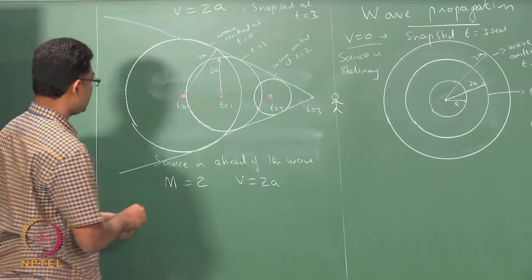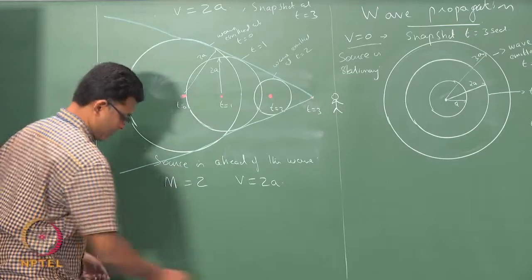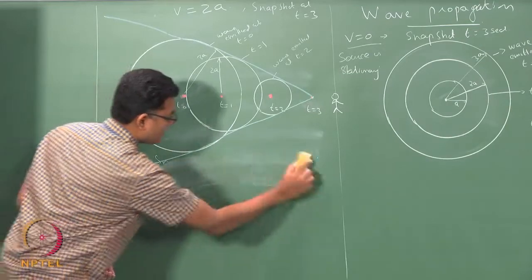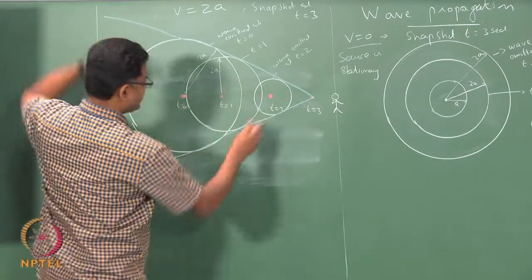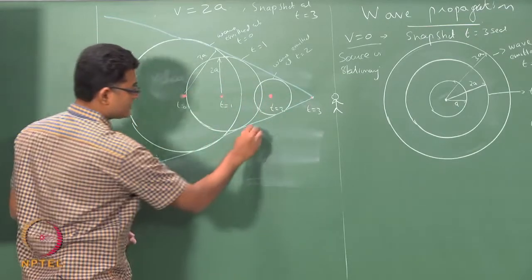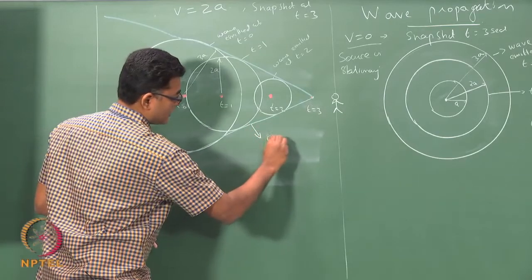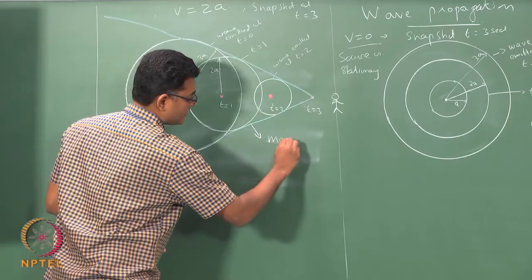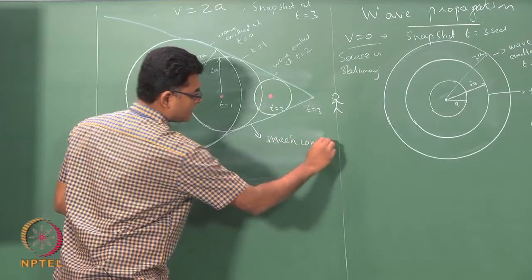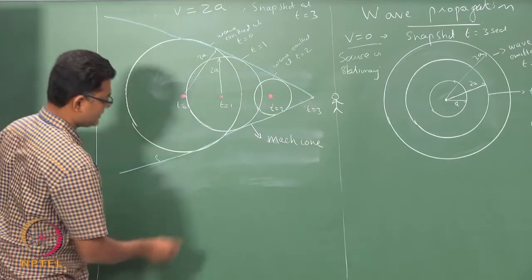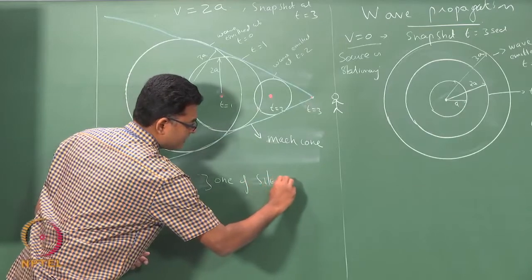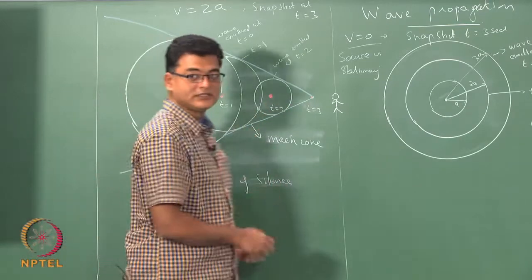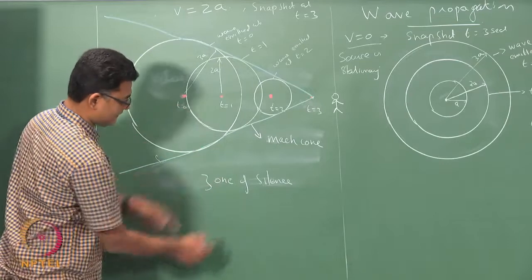So, this region outside this line, which would be 3D in nature, is called a Mach cone. Okay. So, outside this region is the so called zone of silence, because you will not know about this till the wave reaches somewhere here.